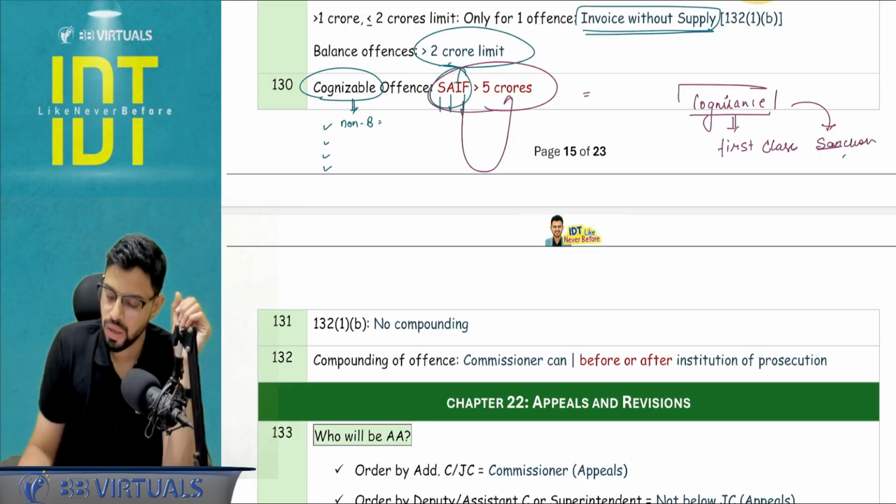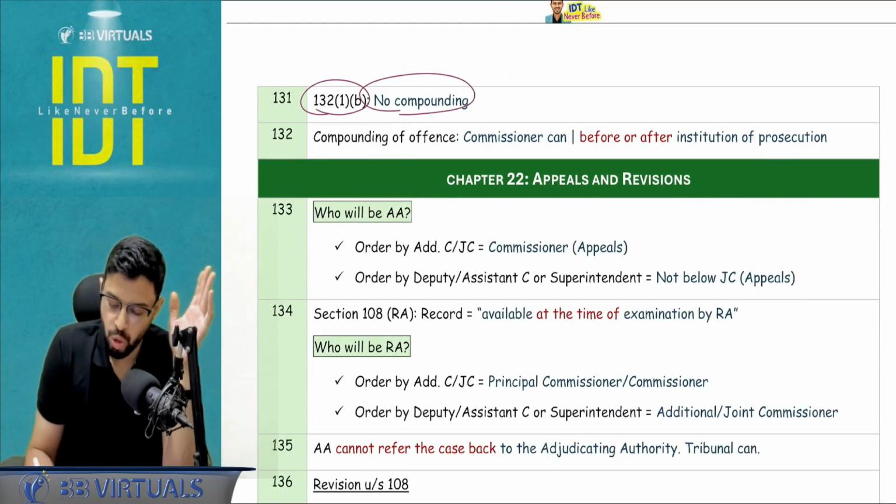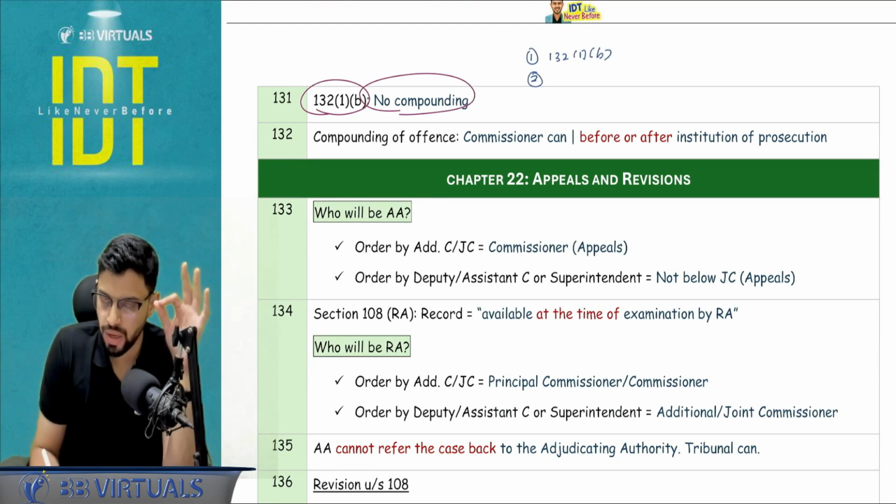of the commissioner. Next, 132(1)(b), that is the invoice without supply: no compounding. So no compounding is happening in 3 cases. 132(1)(b), no compounding. For all other offenses, if you have been allowed to compound once in life before, you cannot compound it again. And third, if a conviction order is already there, then again no compounding.